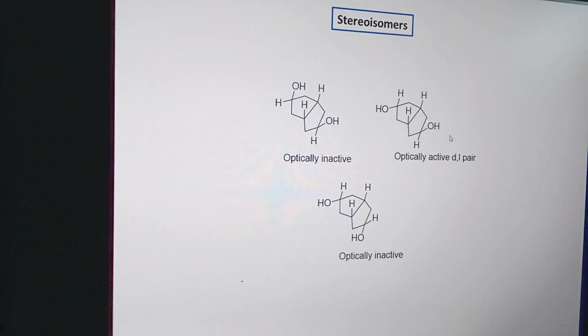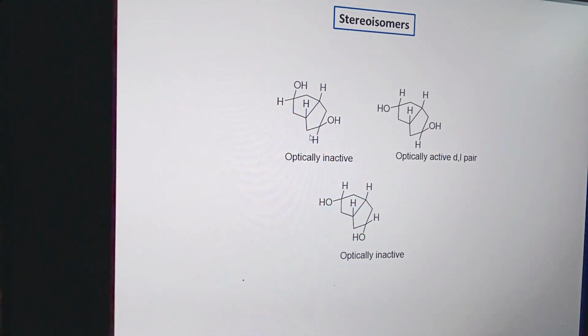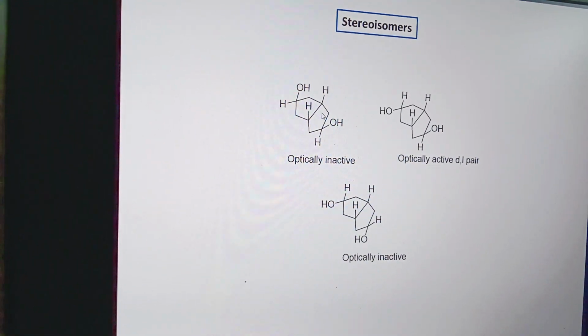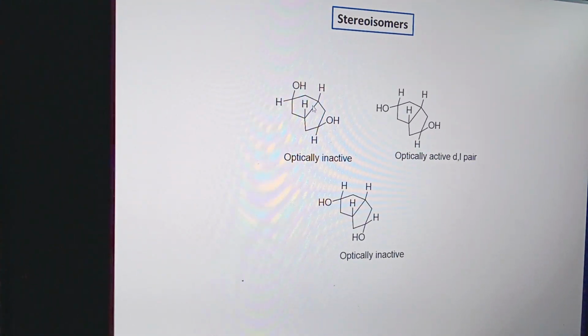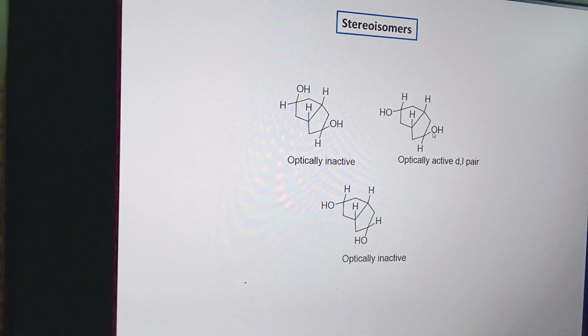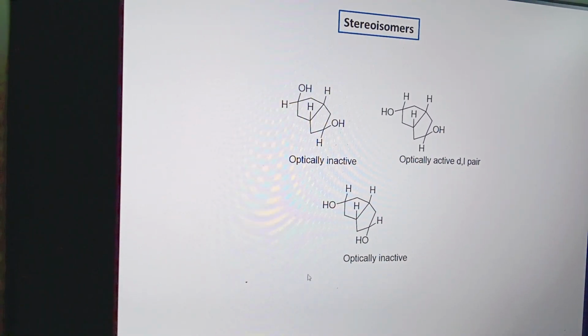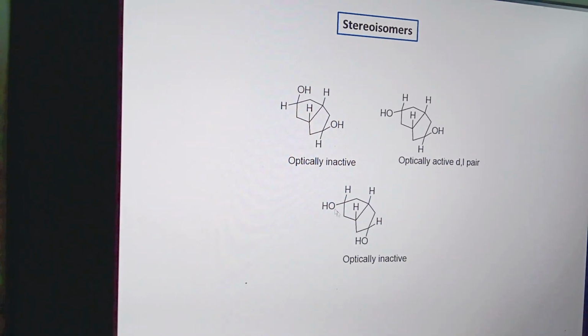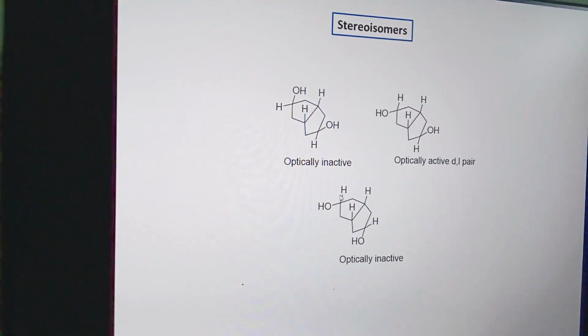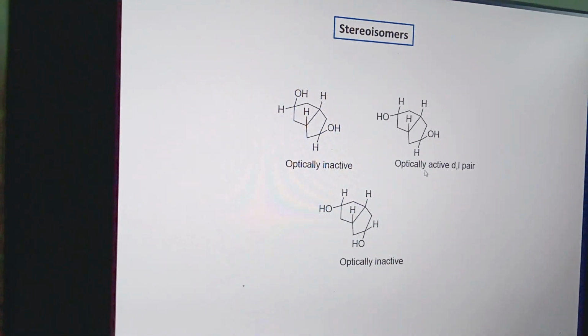And this is the stereoisomer problem: how many stereoisomers are present in the molecule? This is a book shape structure where 2 cyclopentane rings are fused. Here the 2 OH groups may be on the same side, one OH group above and another below, or both OH groups below. And this is optically inactive, as a plane of symmetry is present in the molecule, and this is optically active. So the DL pair, a total of 4 isomers, are present. 2 are optically inactive and 2 are optically active. Thank you for watching this video.